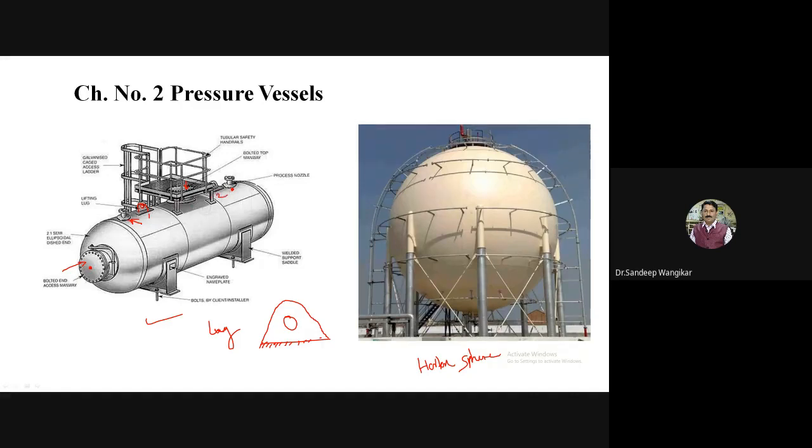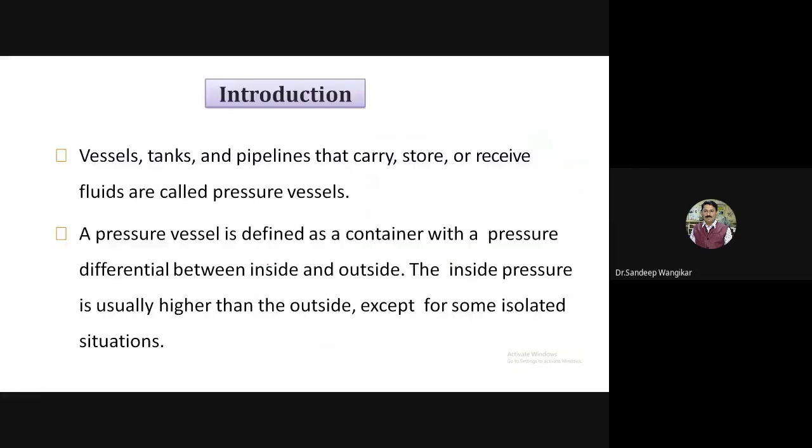Again, here some cage ladder is also there. So these are additional things developed on the pressure vessel for a human to enter this particular vessel. Then this is the horizontal type. So I can say this is the horizontal pressure vessel, and welded supports are there. This type of support is called, as mentioned here, saddle type support. Again, we will discuss the detail part. So this is the horizontal type pressure vessel, just for example, and this is the Horton sphere type pressure vessel.